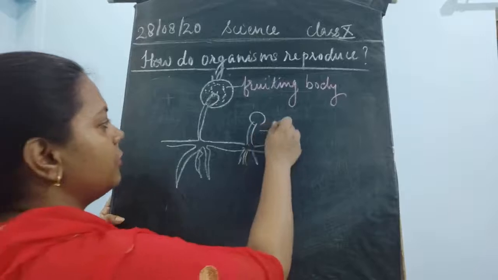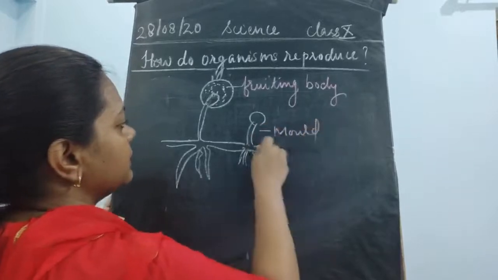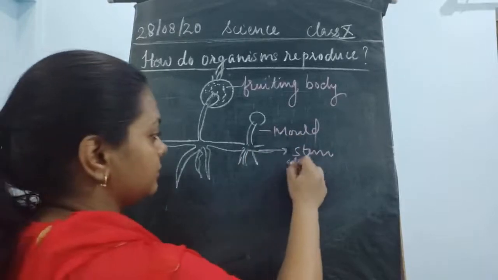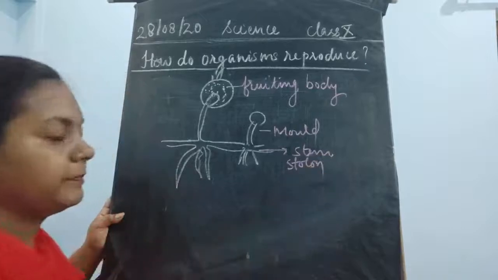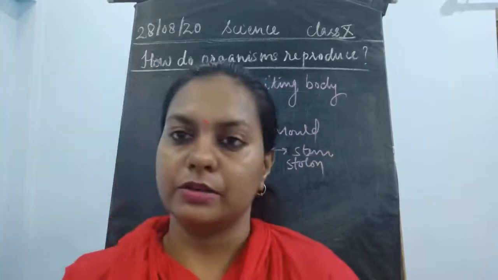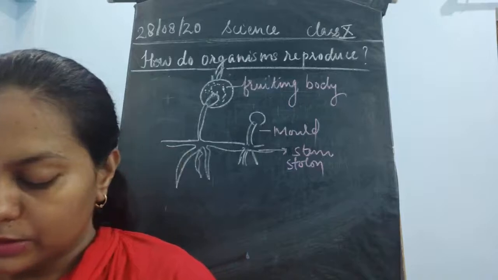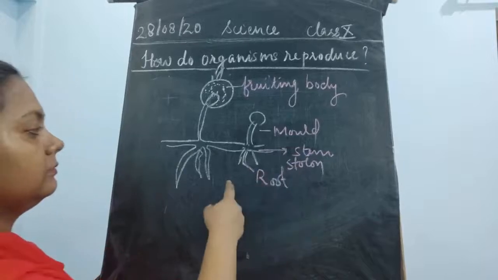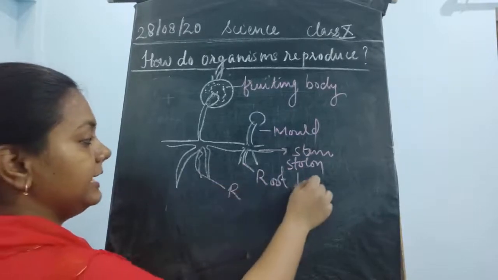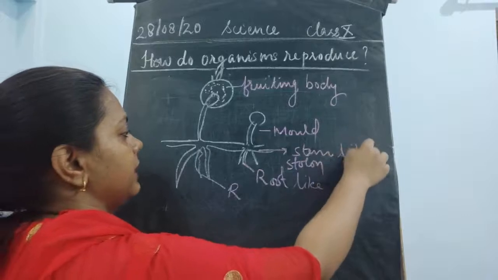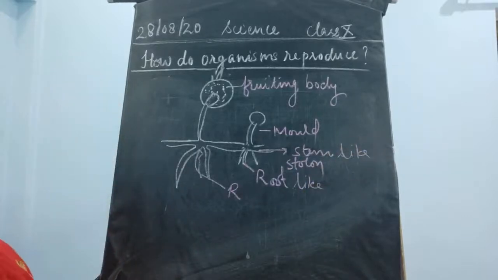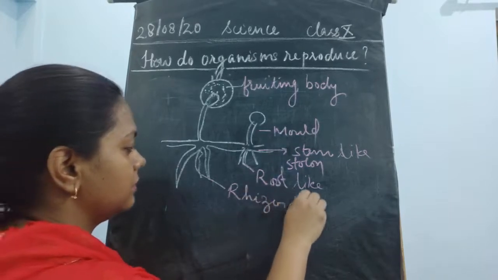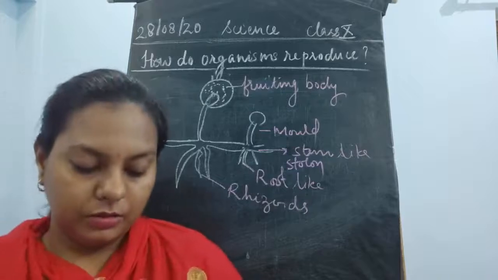Okay, so this is the mold, and this stem-like structure is known as the stolon. Fine, so this is known as the stolon, and these root-like structures are known as rhizoids. They are actually not the stem, they are actually not the roots, they are the rhizoids, root-like structures.